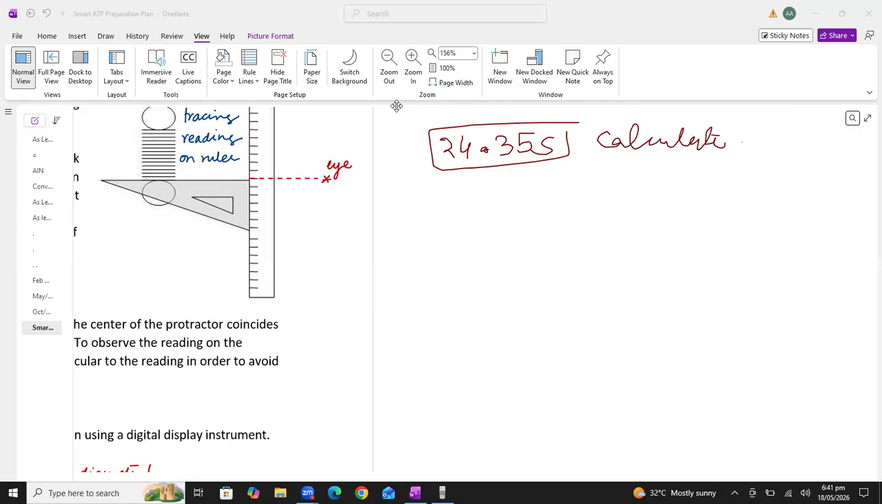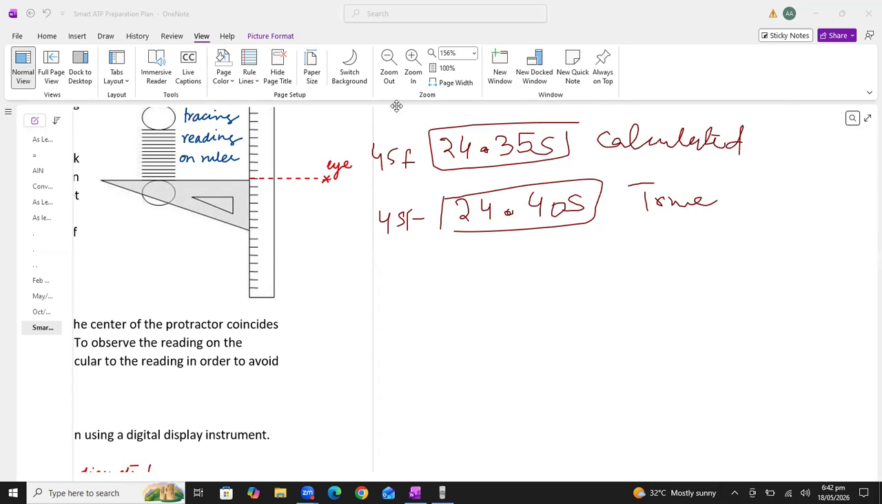But the true value for the time period of this experiment is 24.40 seconds. You can see here I wrote four significant figures. So make sure that the number of significant figures is proper and should not be insufficient. So this is the true value.